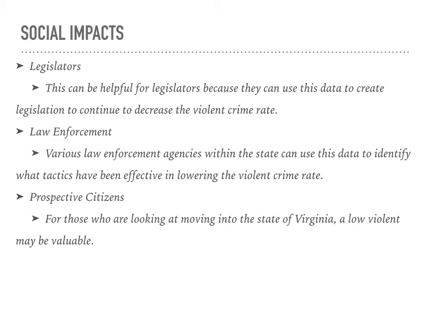So looking at the social impacts, I think, first and foremost, legislators could really use this data to see what's working, what isn't working, and to continue to do what is working to make sure that the violent crime rate in Virginia does continue to decrease. Of course, law enforcement agencies, specifically the state police department, I think it's helpful for them to see, again, what's working, what isn't working, to make sure that they can allocate their funds properly, to make sure that they can be as effective as they can be in order to keep the violent crime rate down in Virginia.